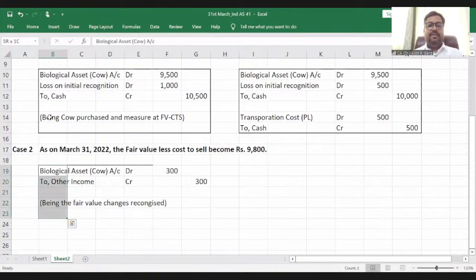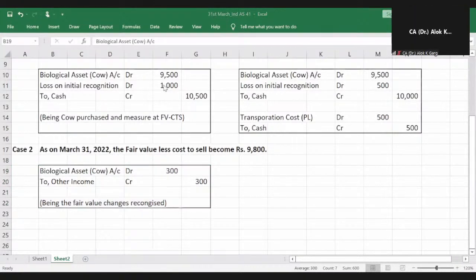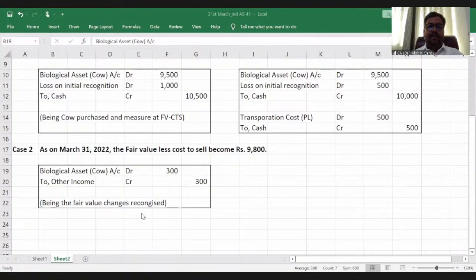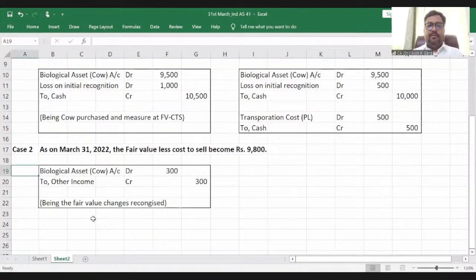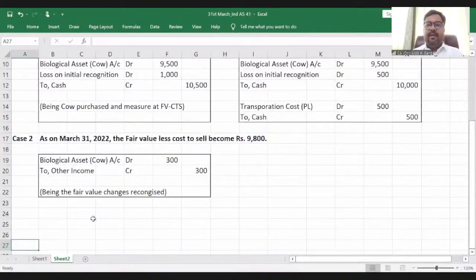Yeah, clear? So this 9,500 became 9,800. Subsequently, what we have done? We have debited biological asset, we have credited other income.